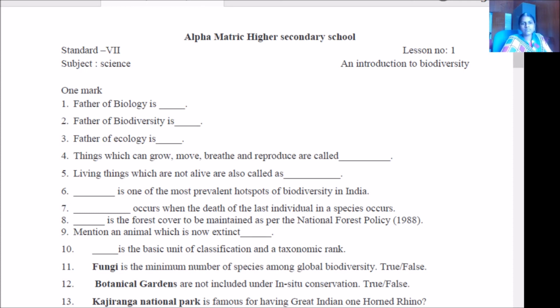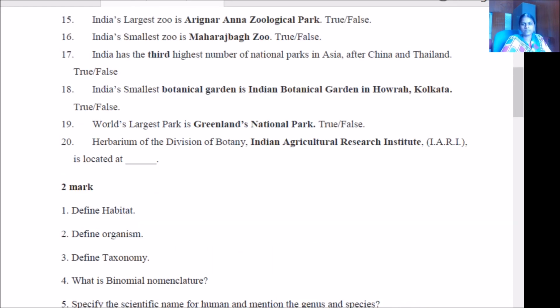Kaziranga National Park is famous for having the great Indian one-horned rhino. Is it true? Yes, of course. Gir forest is not the natural habitat of the Indian lion. Is it true? No, it's false. India's largest zoo is Arignar Anna Zoological Park.